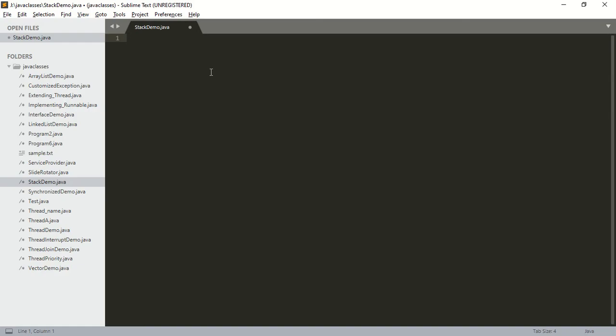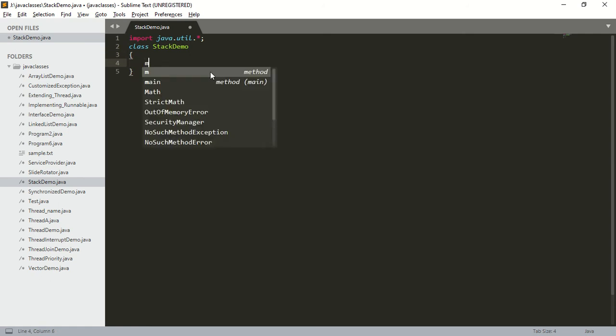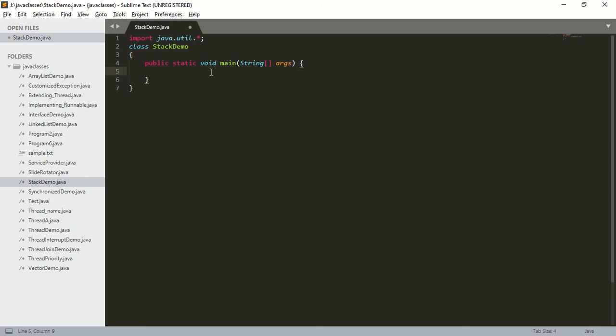Now we are going to see an example for stack. First I am going to import java.util.star. Next I am going to create a class called StackDemo. Next, within this class I am going to define a main method. How to define a main method? Public static void main string array args.